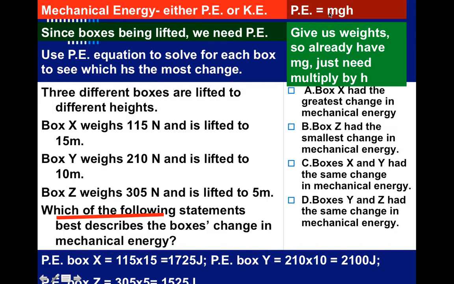So how do we find that? Well, again, we have the mass times gravity. Now we multiply that by h, the height, to get the potential energy. And we'll find out which has the greatest amount of mechanical energy.